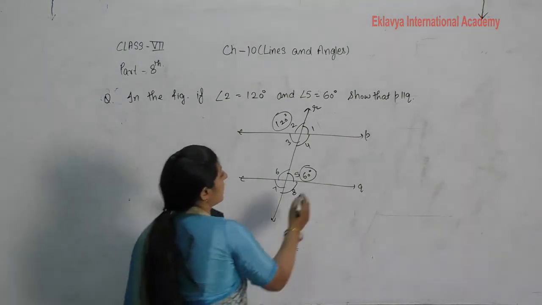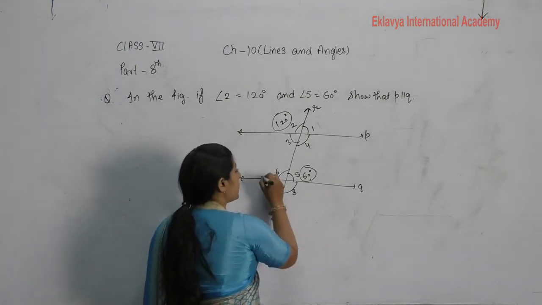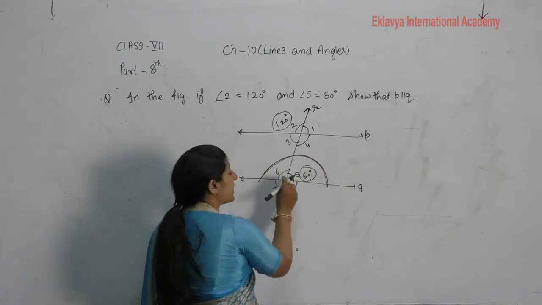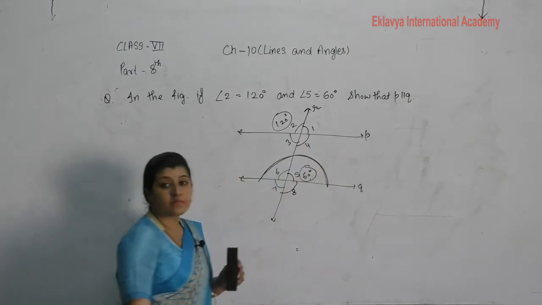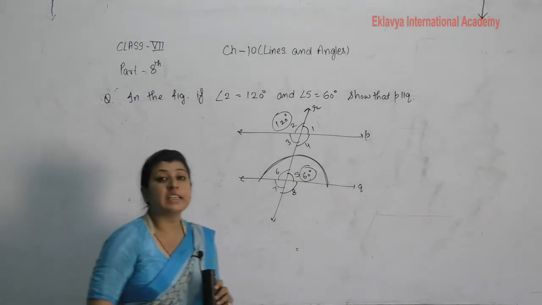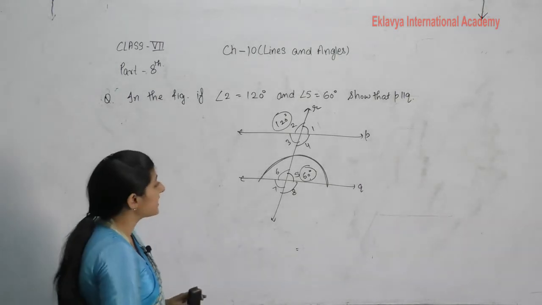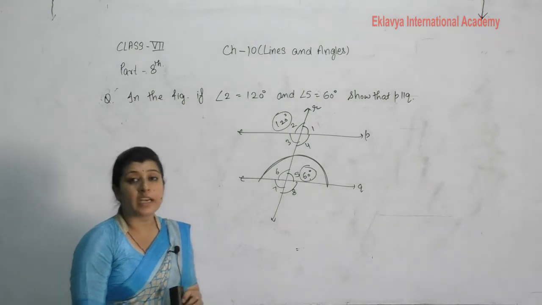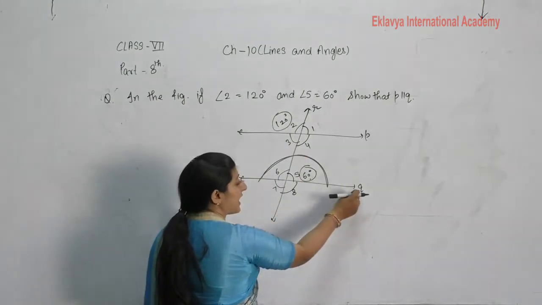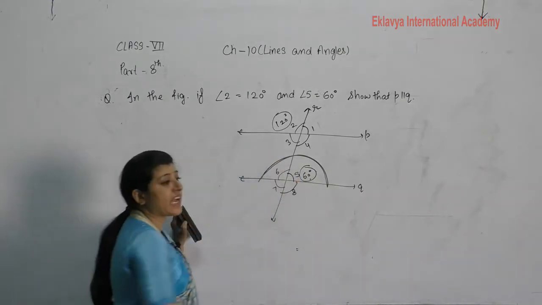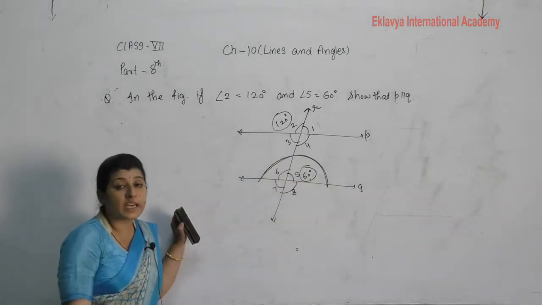See firstly, this one 60 degree. If you know that whenever a ray stands on a line, then it forms a linear pair. Sum of these adjacent angles is equal to 180 degree.